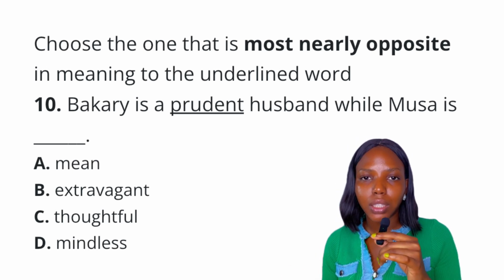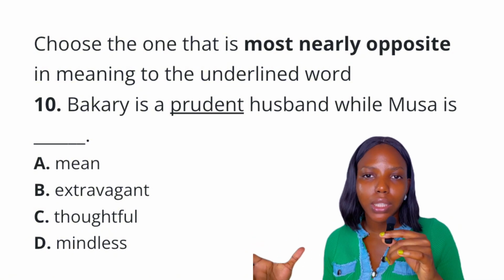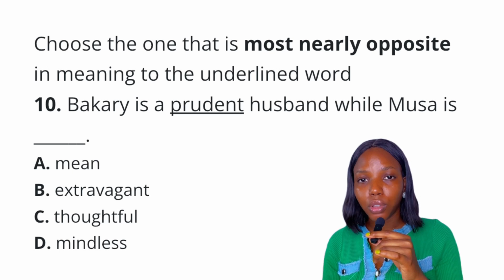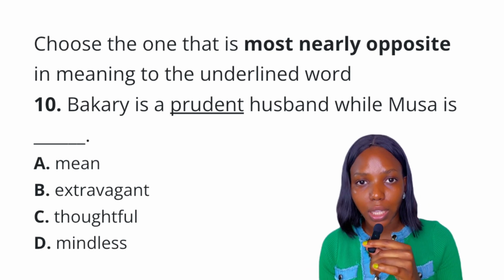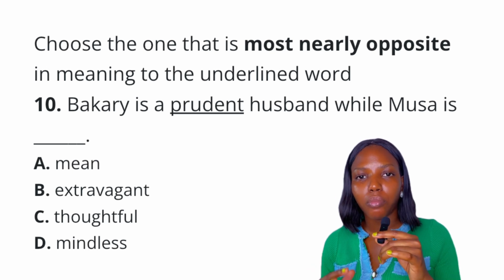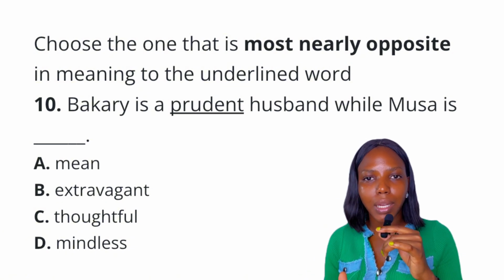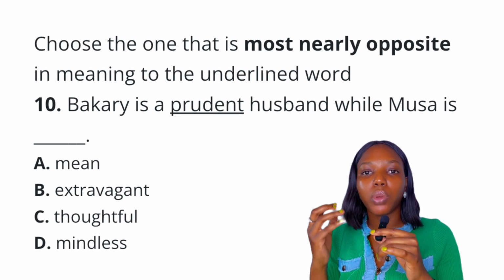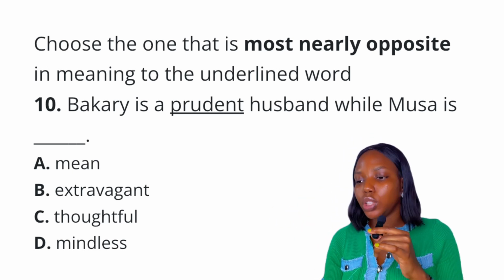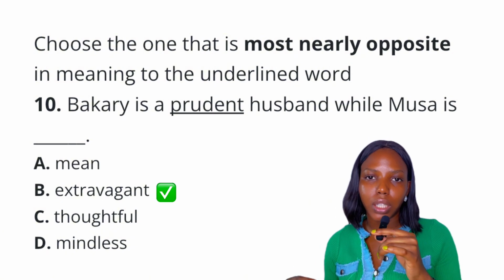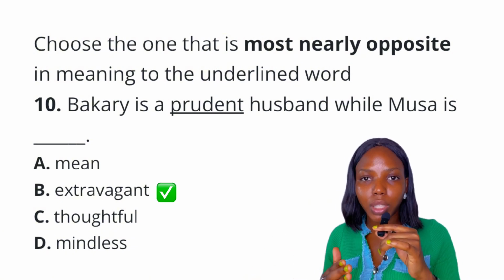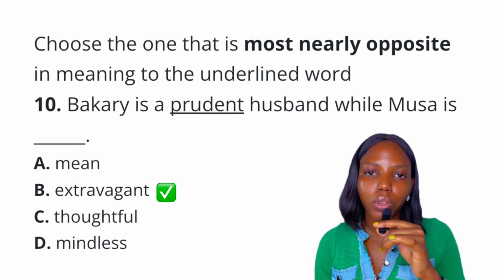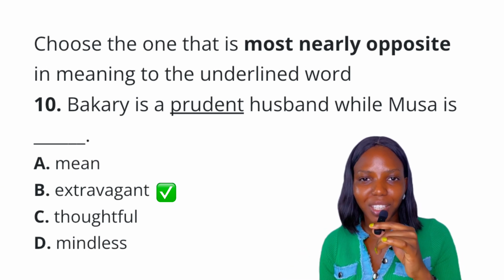Option B, extravagant. Extravagant is spending more than necessary. Option C, thoughtful. When we think of thoughtful, we think of mindful, someone who is considerate for others. Option D, mindless. When we think of mindless, we might want to think of one without mind, but in the real sense, it means senseless, being without intelligence, right? So the answer to this question is definitely option B, extravagant, spending more than is necessary, and prudent is being wise and careful about how you spend, right? So the best answer is definitely option B, extravagant.